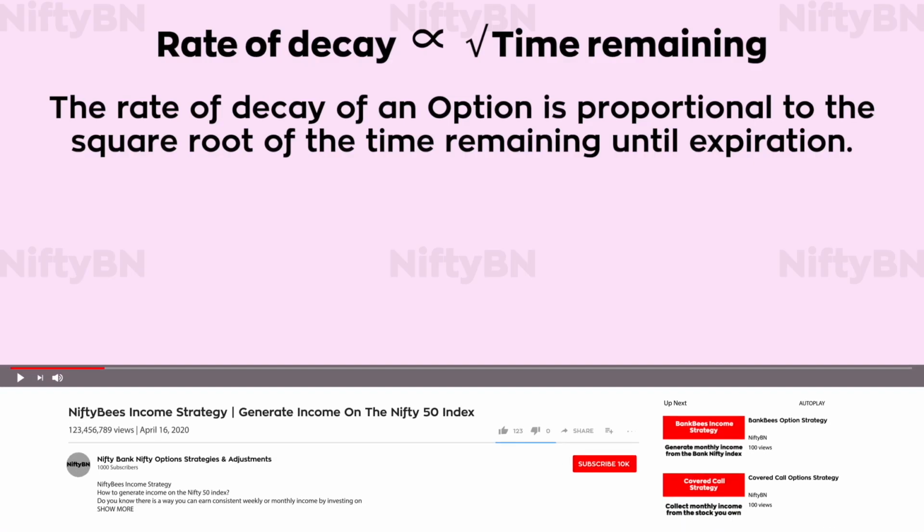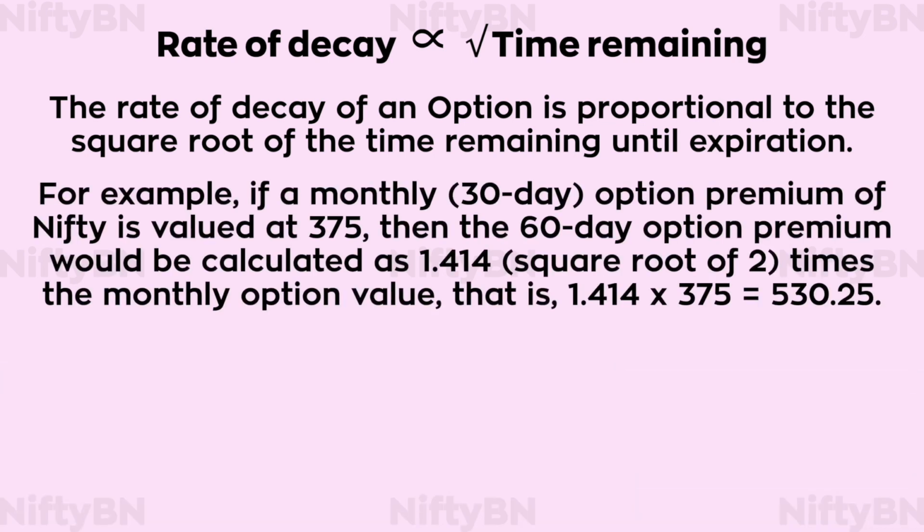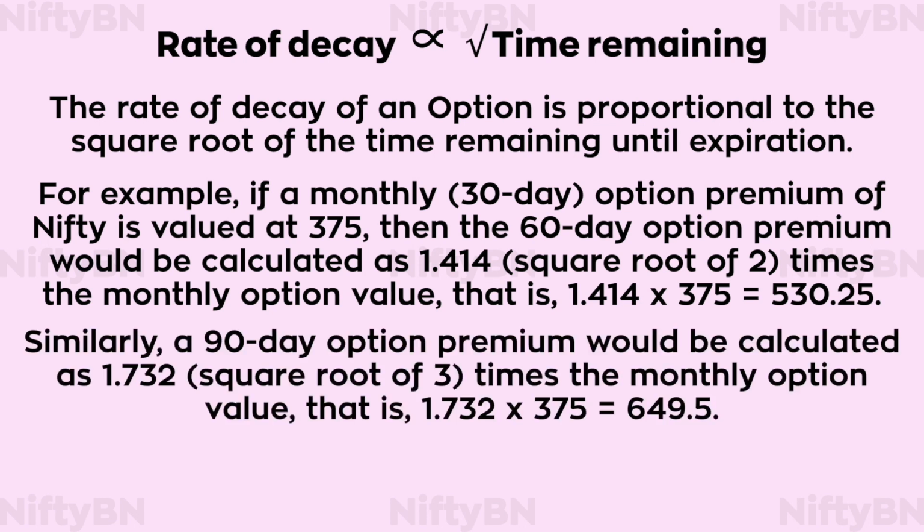The rate of decay of an option is proportional to the square root of the time remaining until expiration. For example, if a monthly option premium of Nifty is valued at 375, then a 60-day option premium would be calculated as 1.414, that is square root of 2, times the monthly option value, that is 1.414 into 375, which comes to about 530.25. Similarly, a 90-day option premium would be calculated as 1.732, that is square root of 3, times the monthly option value, that is 1.732 into 375, which comes to about 649.5.